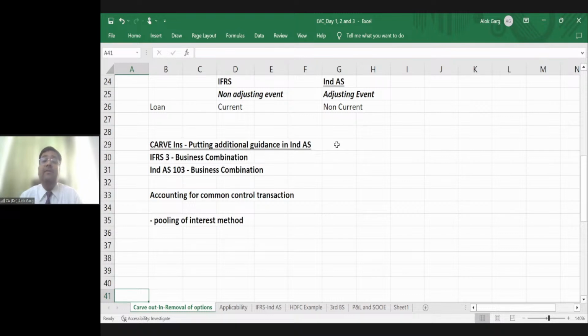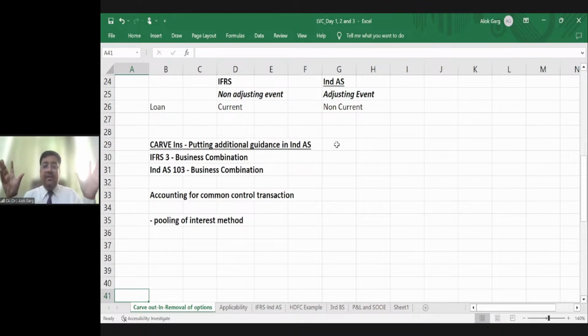So what we have done, and we know that Indian CAs are very smart, we have put an additional guidance in India. And you know what was the additional guidance? We have said that in case of common control acquisition, where a company is acquired by a group company, right? There is a big group, like Reliance is a very large group, Bharti Group is a large group, Adani Group is a large group.